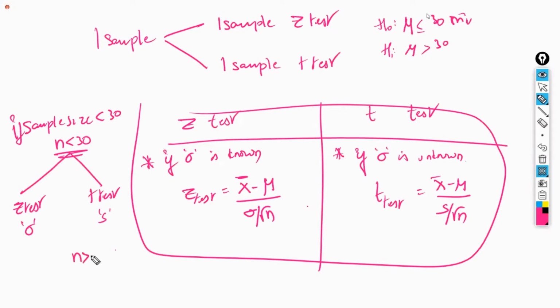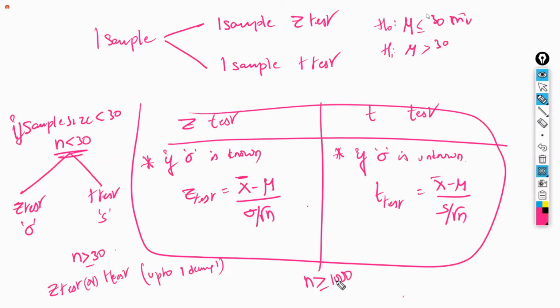If the sample size is greater than or equal to 30, whether you apply the Z test or T test, both are the same. Both will give the same value up to 1 decimal. For example, if you got 0.7 in the Z test, in the T test you will get something like 0.62. Up to 1 decimal, both will be approximately equal.